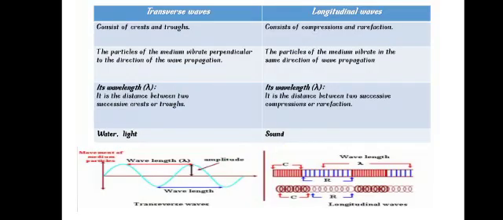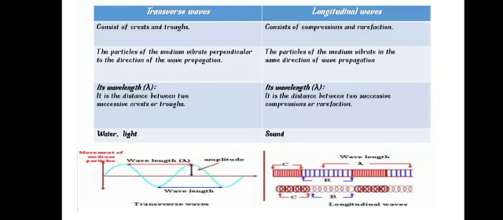So we can compare between transverse waves and longitudinal waves as the following. First, transverse waves consist of crests and troughs. Longitudinal waves consist of compressions and rarefactions. The movement of particles: in transverse waves, the particles of the medium vibrate perpendicular to the direction of the wave propagation, while in longitudinal waves, the particles of the medium vibrate in the same direction of wave propagation.